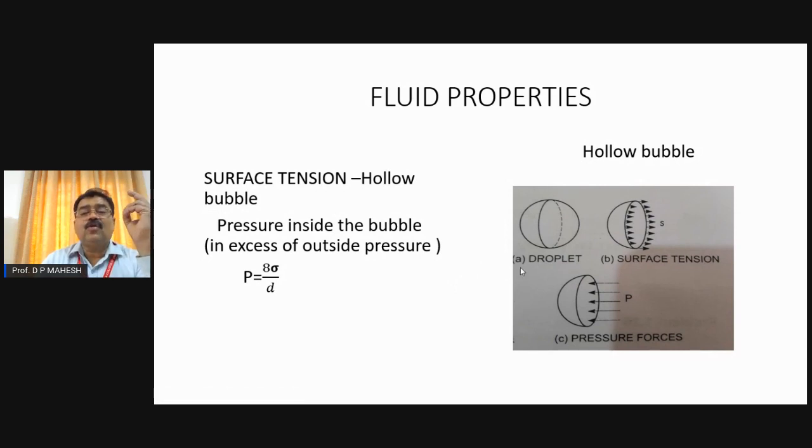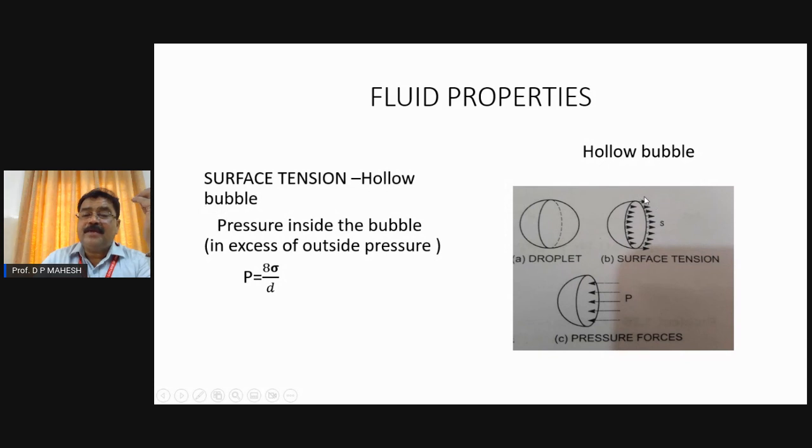It has a sphere shape, and there are two surfaces. Hence the free liquid surface length will be equal to the circumference, which is pi D in the case of a droplet, and 2 pi D in the case of a hollow bubble, because there are two surfaces. And this is multiplied by the surface tension, that is the tensile force per unit length, denoted as sigma.